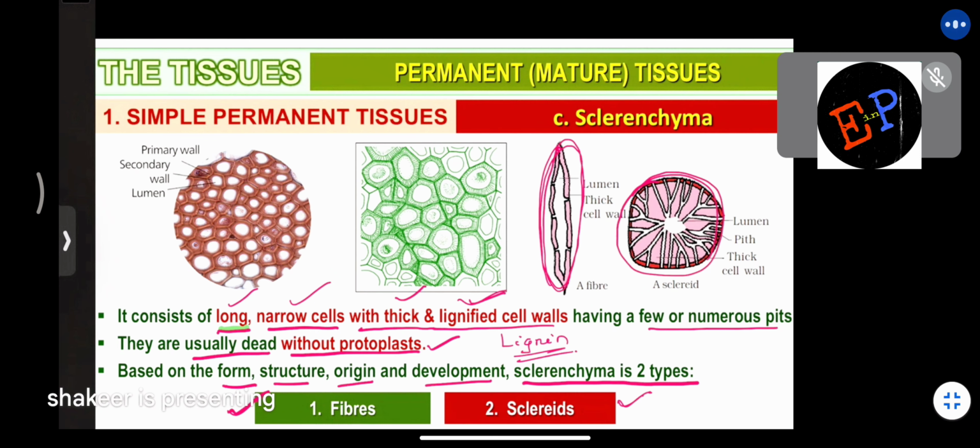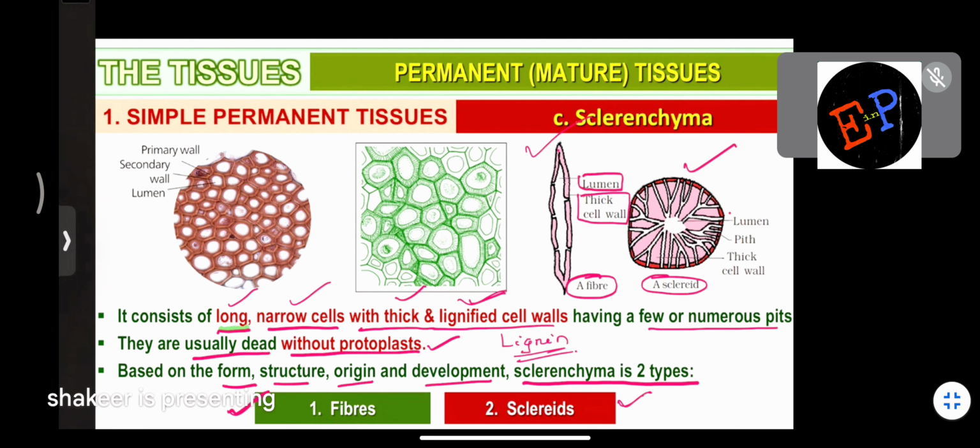So here, let us see what structures are present. This is a fiber, and this is a sclerid. Depending upon the shape and development, Sclerenchyma is divided into two types: a fiber type of cell and a sclerid type of cell. Lumen is present, thick cell walls are present.